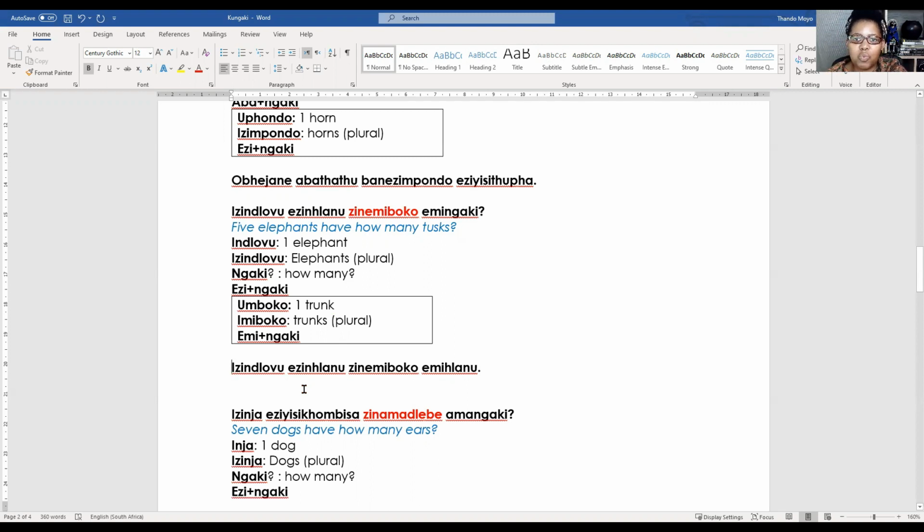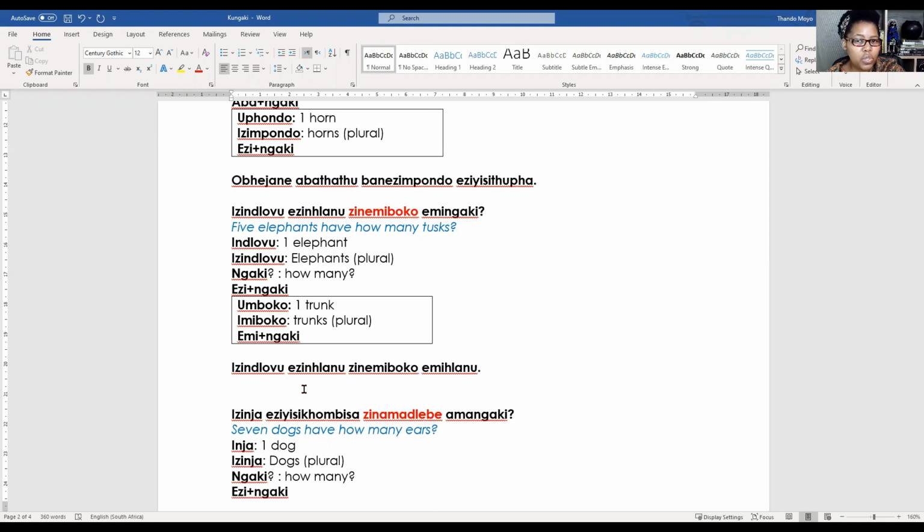So all the ones where the noun's plural is easy, the number will always be zinhlanu, right? All the time. So from class 5 nouns, that's what we will have. They change. Even other adjectives, they change.